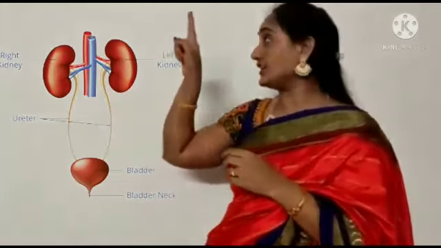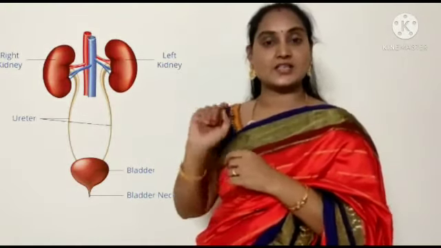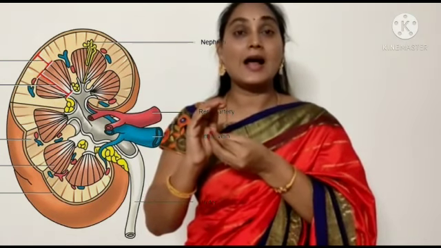If you see the outer surface of the kidney, this margin, the outer surface is convex in shape. The lower surface is concave. The lower surface contains a notch-like structure called the hilus.